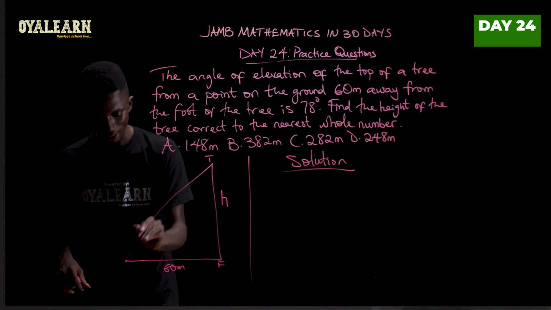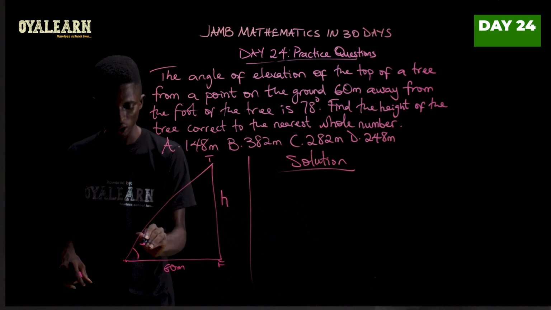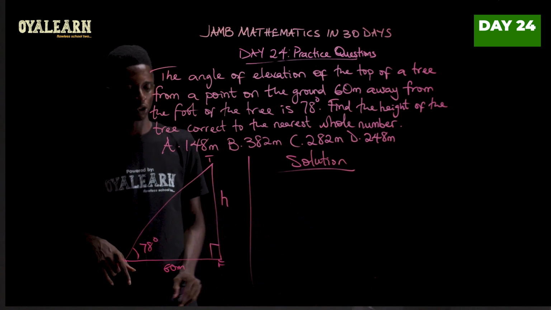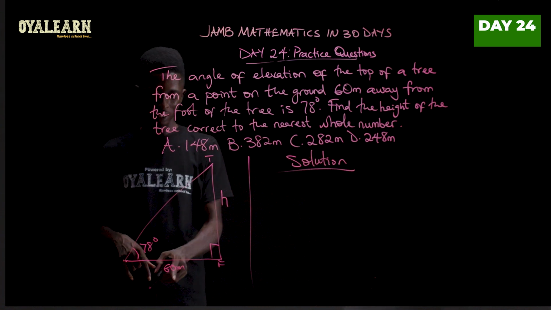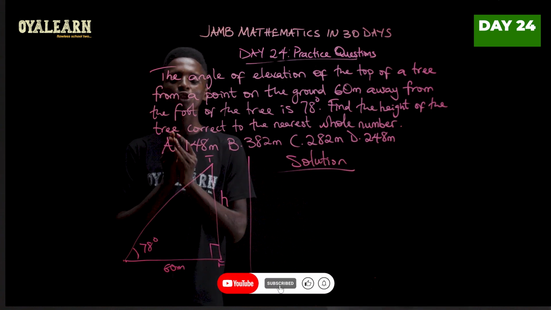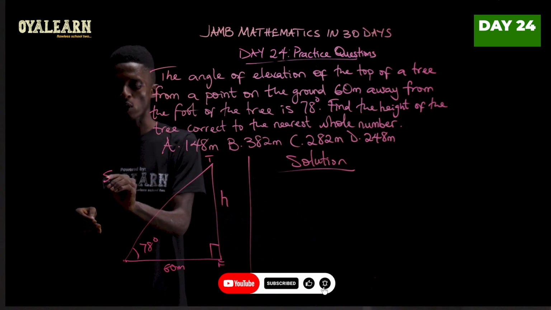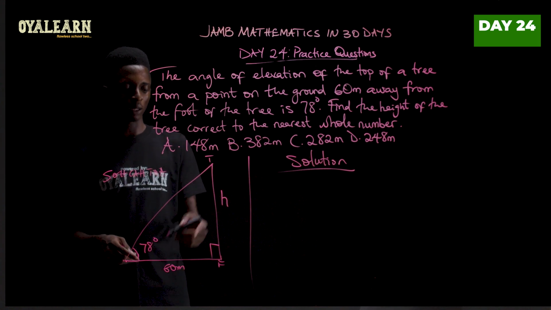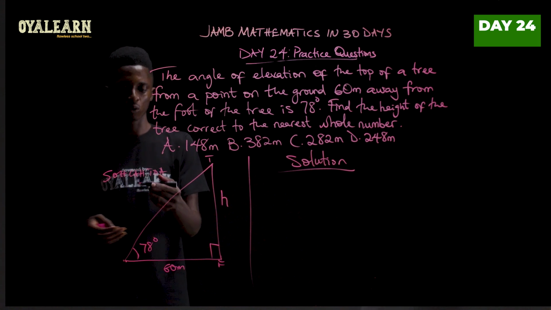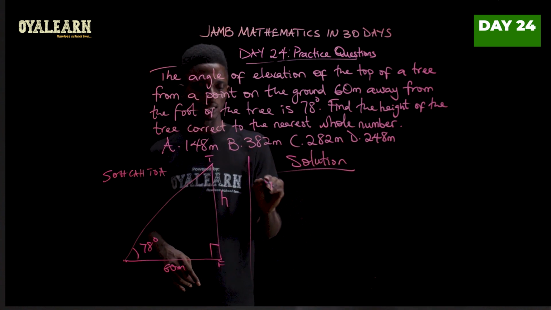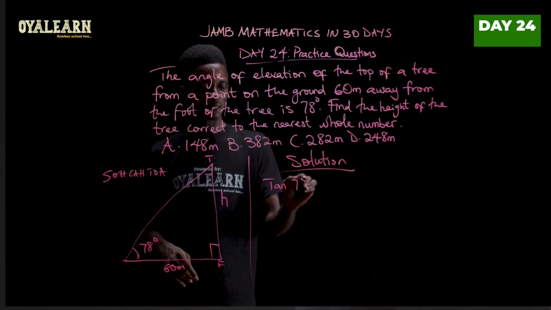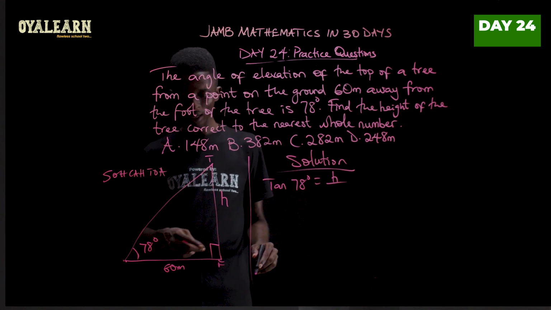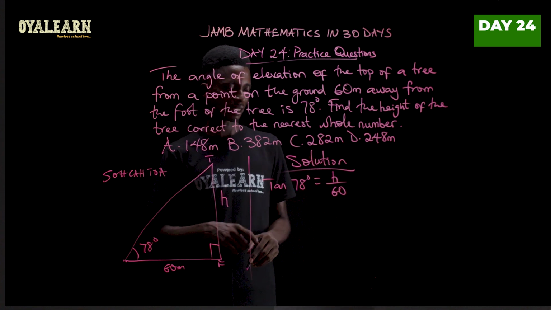So that way we can then call this our angle of elevation, which is 78 degrees. So working with this will be a right angle triangle where h is the opposite, this is the adjacent. So applying trigonometric ratio SOHCAHTOA, we see that we are working with opposite and adjacent, so therefore we use tan. So to solve this, we say tan 78 degrees equals opposite h over adjacent 60.